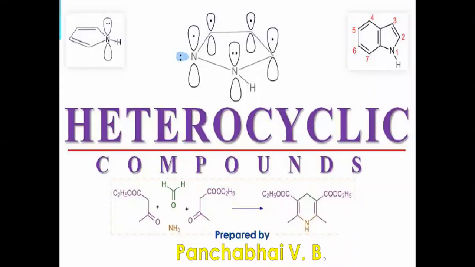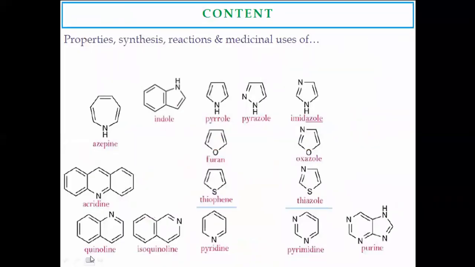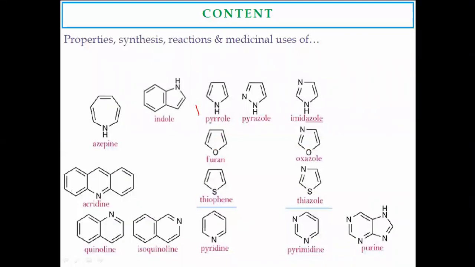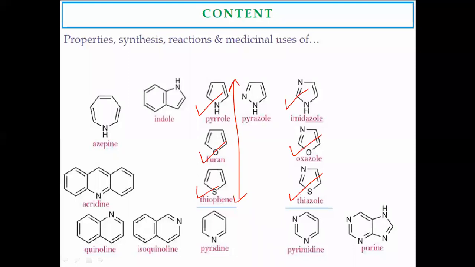Today we are going to discuss another five-membered heterocyclic compound, or heterocyclic ring, that is pyrazoles. Already we have studied pyrroles, furans, and thiophene. From this side, imidazoles, oxazoles, and thiazoles. All these five-membered rings, these three have single heteroatoms, and these are the ones with more than one heteroatom.